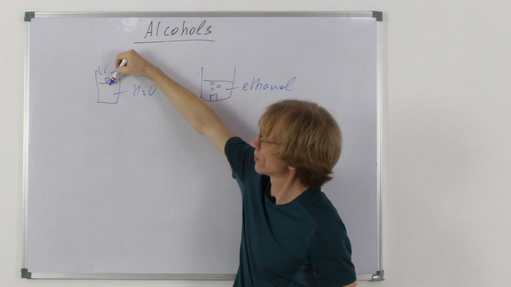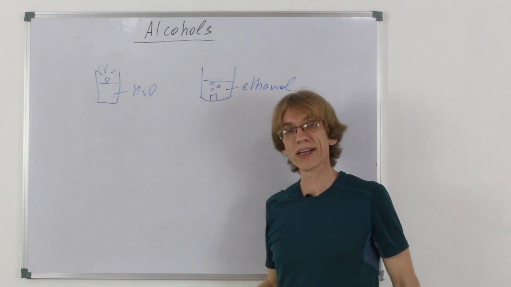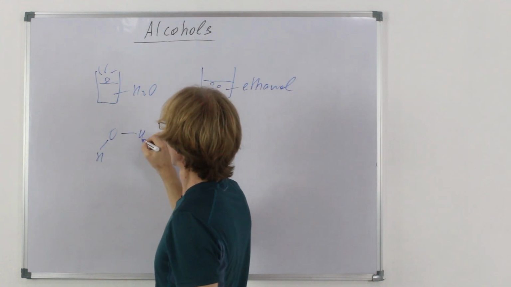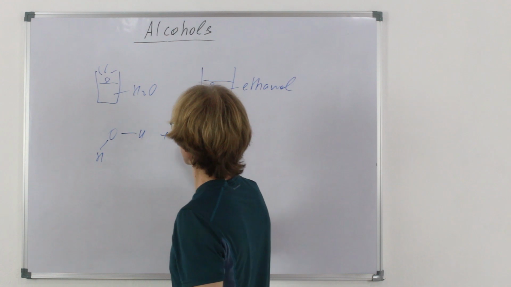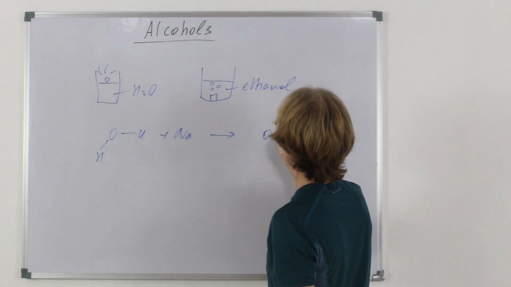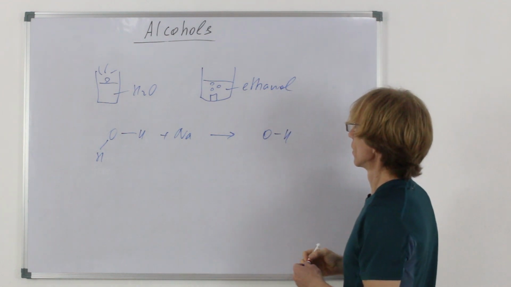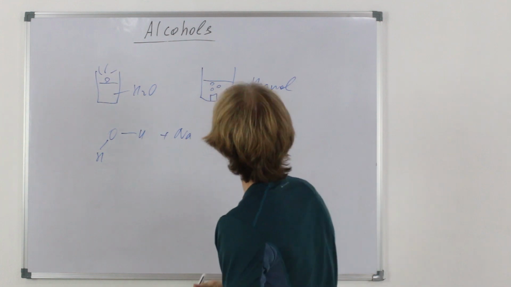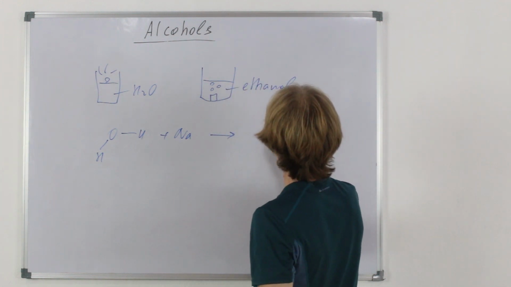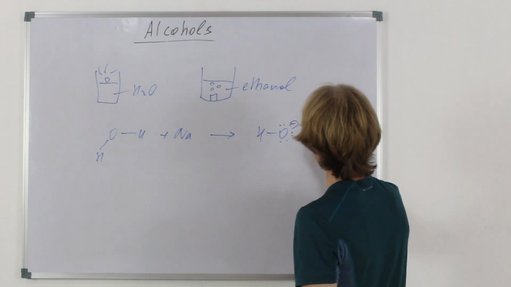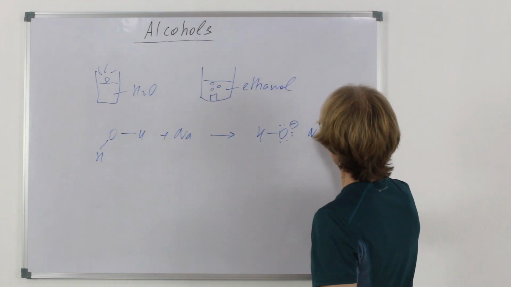Leaving a slightly visible white trail of sodium hydroxide. So water would react with sodium, making sodium hydroxide. Hydroxide is negative, sodium positive.